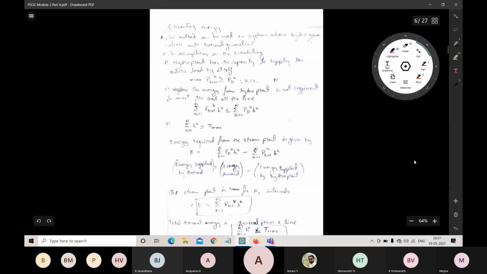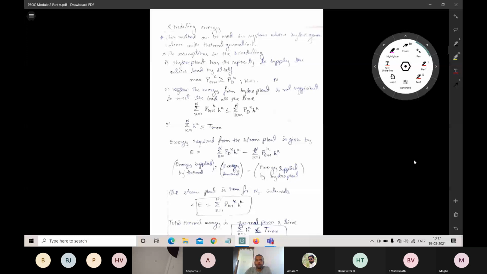In yesterday's class, we were discussing hydrothermal scheduling and hydrothermal energy coordination. Hydel and thermal, we need to coordinate these two. We can't use only one generating unit, either a hydel power plant or a thermal power plant. The different usages and coordination between them we discussed yesterday, and also the long range scheduling and the short range scheduling. Based upon that, we are going forward now.